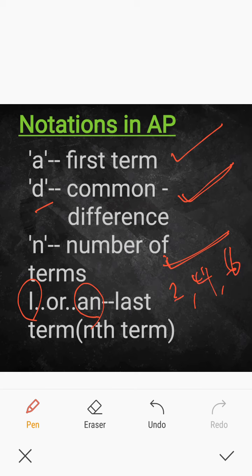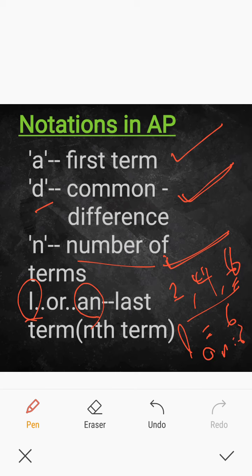Only 3 terms. What is the last term here? 6 is the last term. What is the number of terms? 3. So the last term can be represented by l. Here, l equals 6. Or it can also be represented as an. an equals 6.